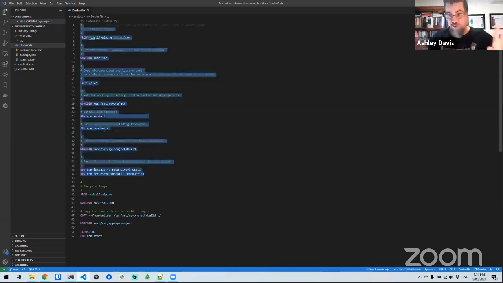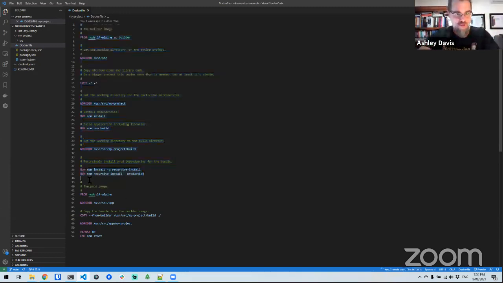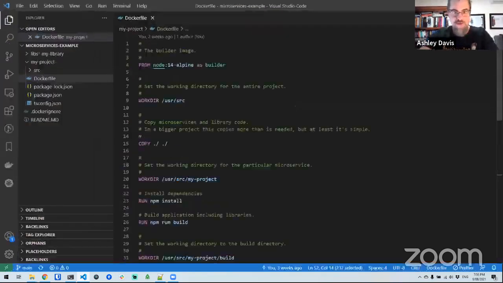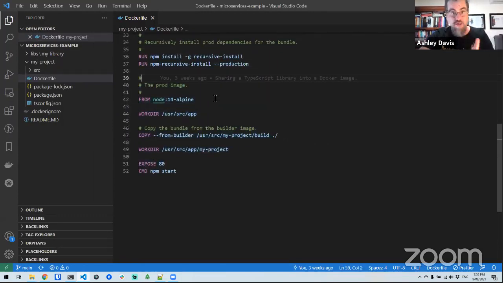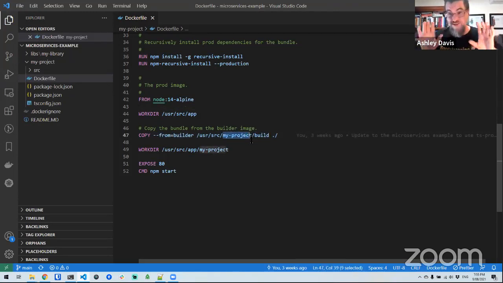That's what's doing all the building of the TypeScript code to JavaScript, the bundling, and preparing dependencies. And then for the prod image, which is this last bit here, which I'll zoom in on now so you can see, this is the Docker build phase that builds the prod image. The main thing it's doing here is just copying whatever you've built, whatever you've copied to this build directory under my project, into the Docker image. So there's not much happening here really. And then it's starting, running npm start, which is configured in package.json to actually start this application under Node.